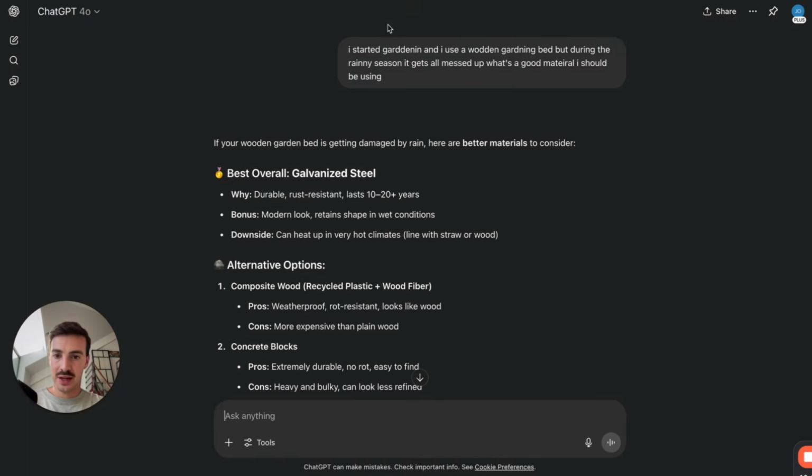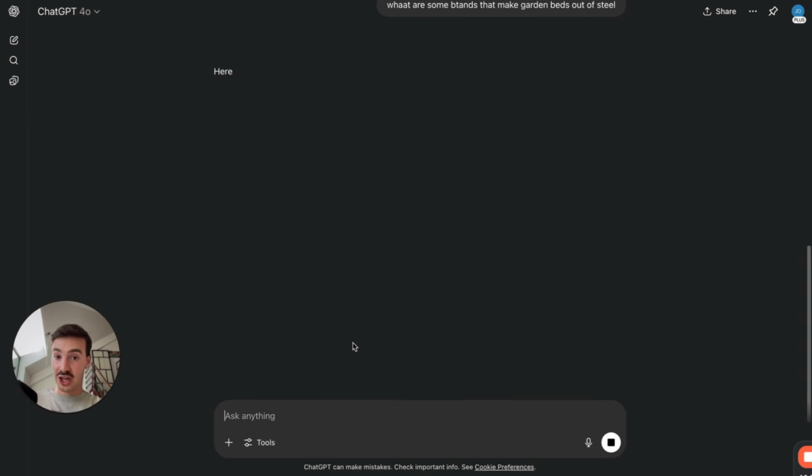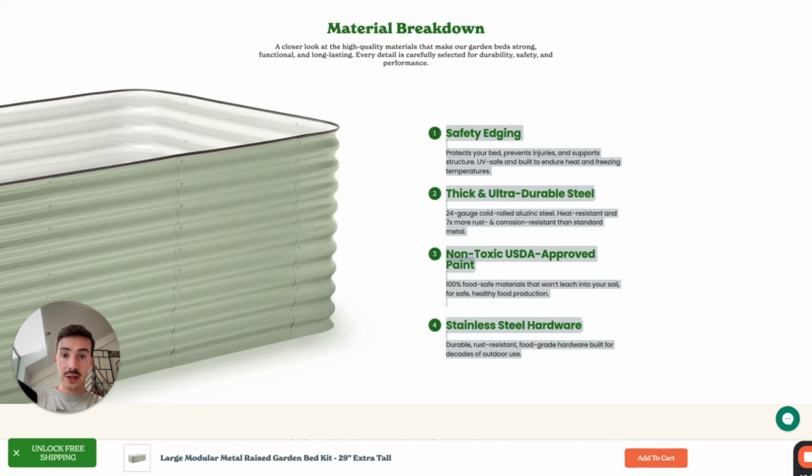So if I go here and say, hey, listen, it's galvanized steel. Okay, what are some brands that make garden beds out of steel, right? So it's conversational. It's a back and forth conversational engine, right? And I could reach these guys right here through a whole different decision tree.